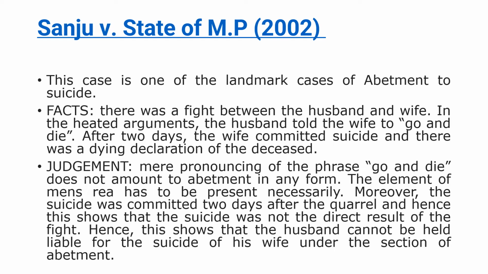These are the common words that we use while we are fighting with the other person. So there is no intention of the husband, no prior intention, no prior motive of the husband to kill the wife, to make the wife commit suicide. Nothing was there. Now what the judgment was: mere pronouncing of the phrase "go and die" does not amount to abetment in any form. Element of the mens rea has to be present necessarily, as I told you in my earlier video, in which I explained about the mens rea, actus reus.